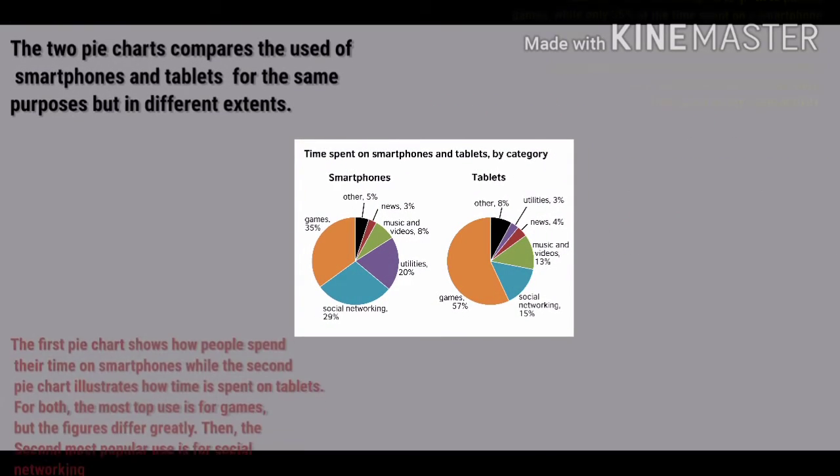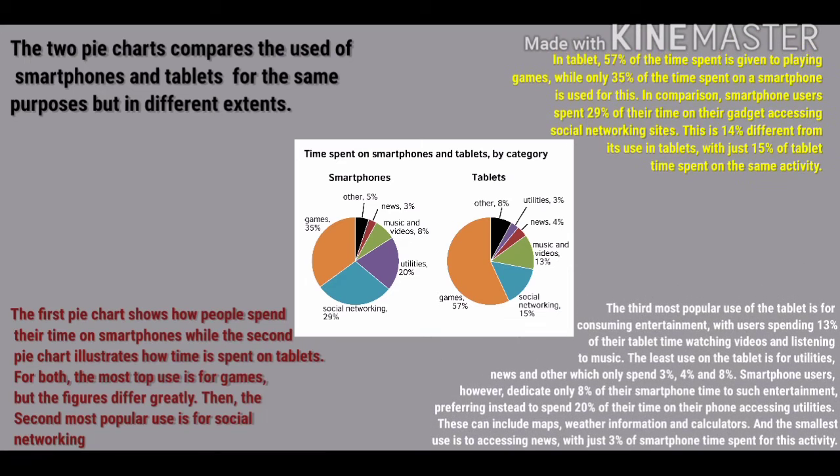The two pie charts compare the use of smartphones and tablets for the same purposes but to different extents. The first pie chart shows how people spend their time on smartphones, while the second pie chart illustrates how time is spent on tablets. For both, the top use is for games, but the figures differ greatly. Then, the second most popular use is for social networking.